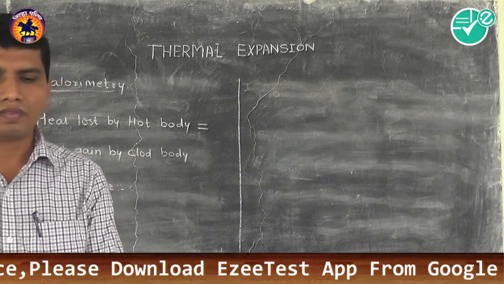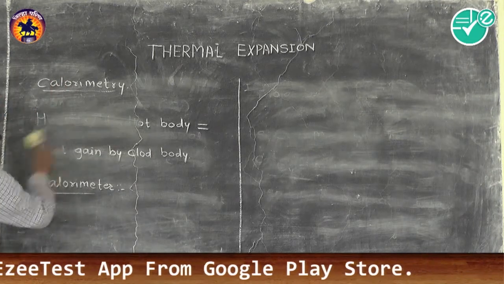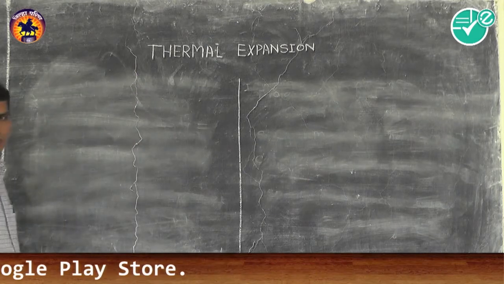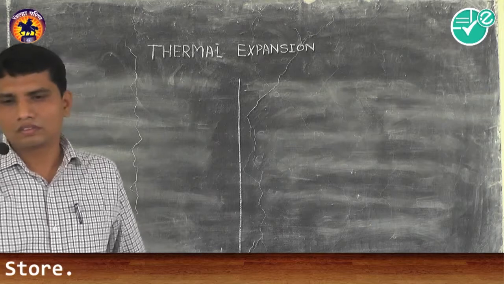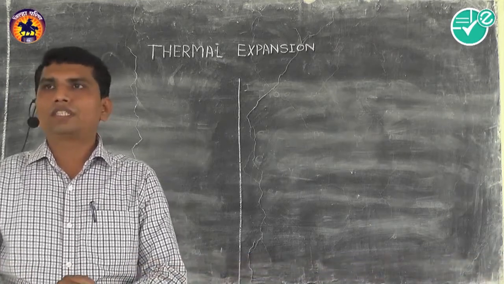Now let us study the next article: change of state.